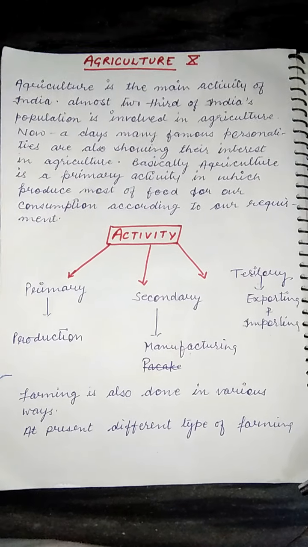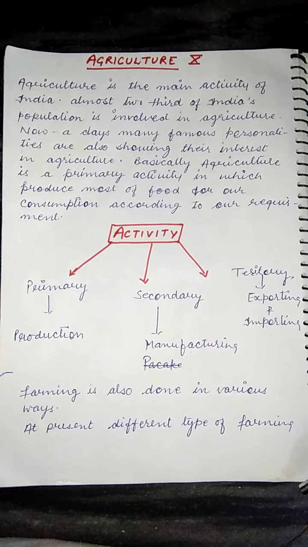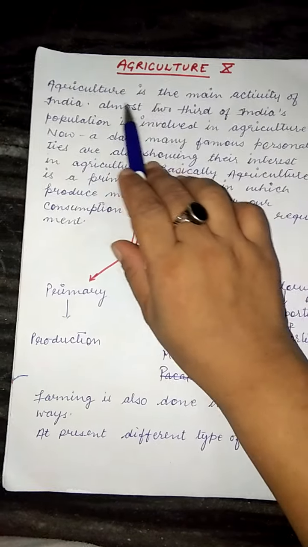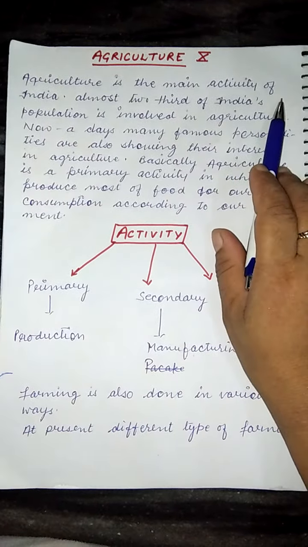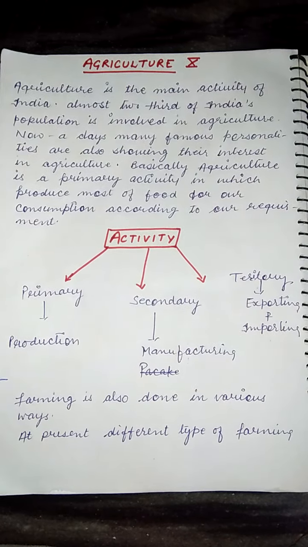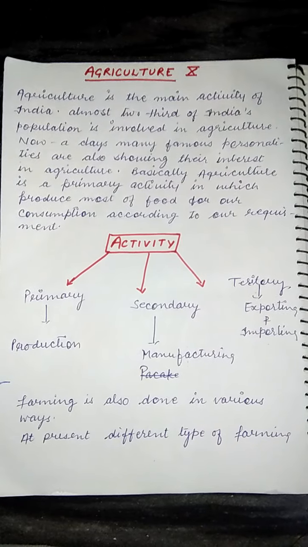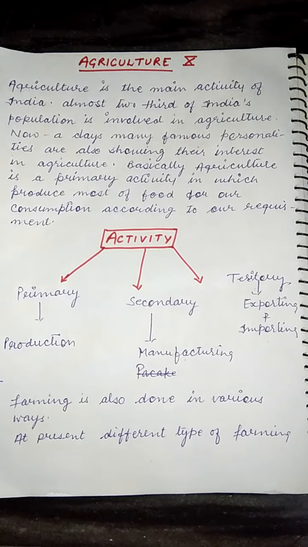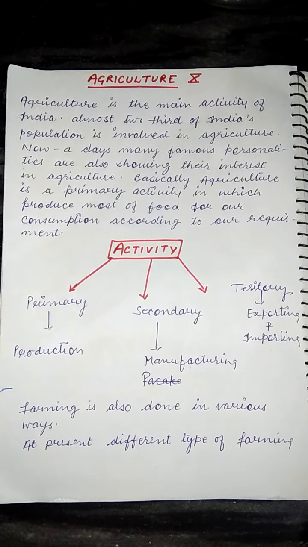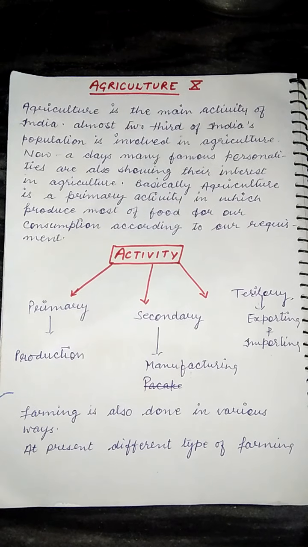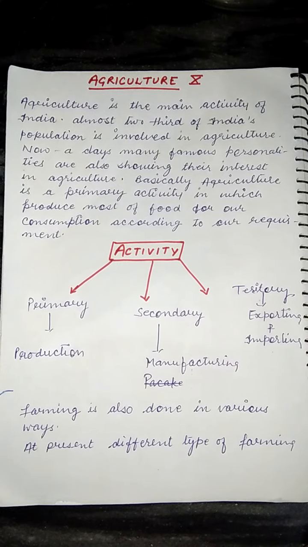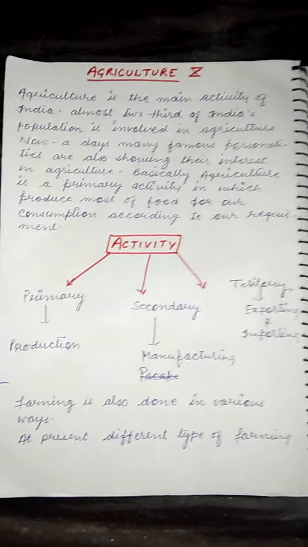Now we will start the new chapter of geography, that is agriculture. Agriculture is the main activity of India because most of India's population is involved in agriculture. Nowadays, many famous personalities and educated persons are involved in agriculture because it is a production field of the country.